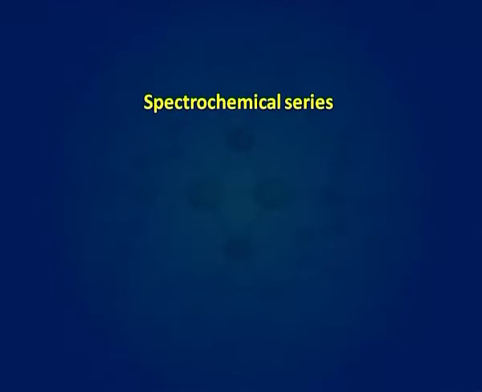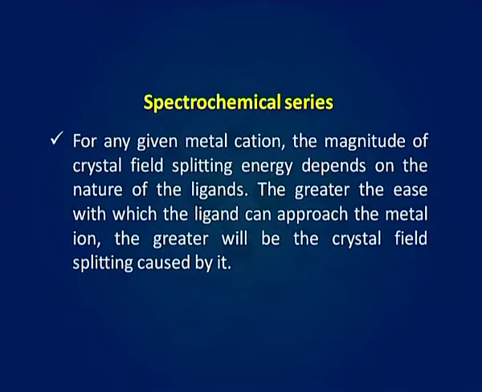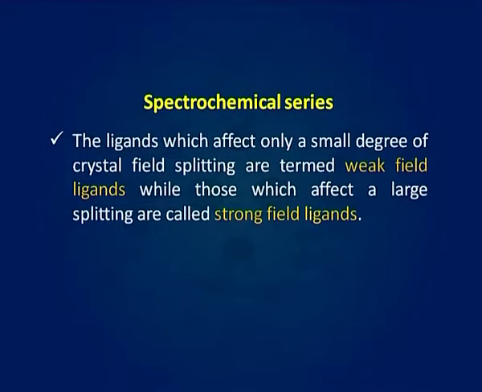Let us now discuss the spectrochemical series. For any given metal cation, the magnitude of crystal field splitting energy depends on the nature of the ligands. The greater the ease with which the ligand can approach the metal ion, the greater will be the crystal field splitting caused by it. The ligands which effect only a small degree of crystal field splitting are termed weak field ligands, while those which effect a large splitting are called strong field ligands.